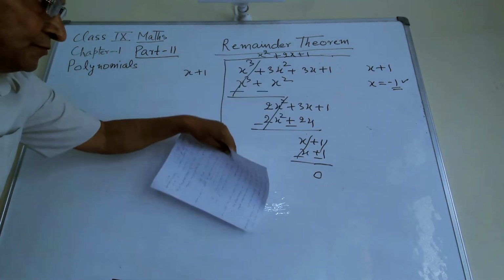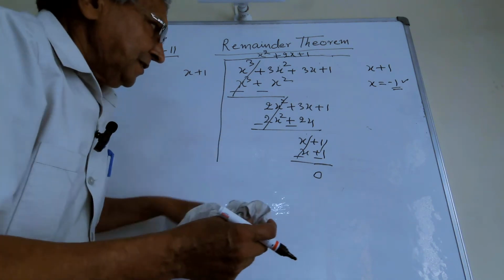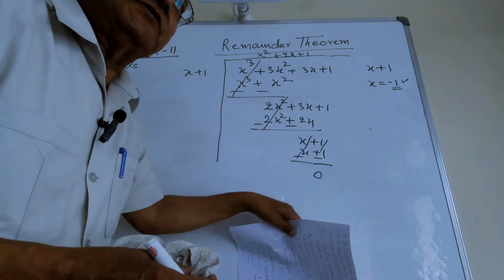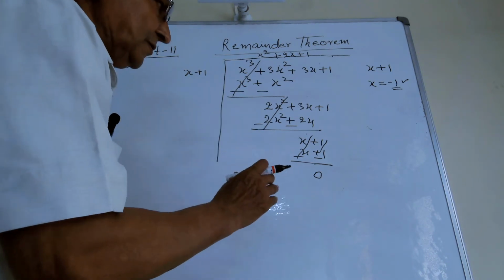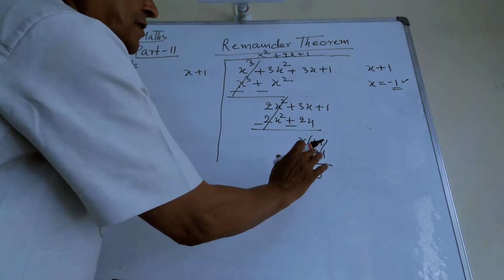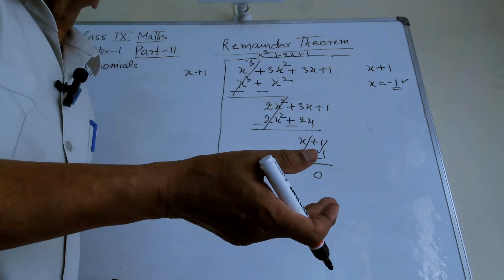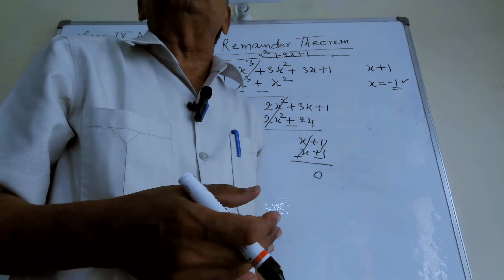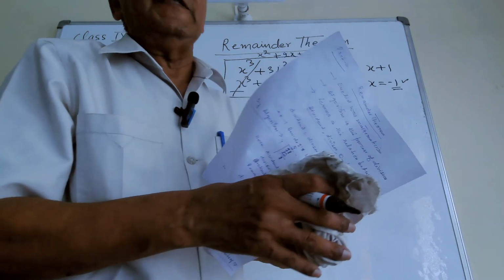By remainder theorem, you also have shown the remainder was 0 in this example. So by these two methods, by remainder theorem or by this long division method, the remainder is 0. And quotient is the same. Dividend and divisor are also the same. But this is a long method, and the remainder theorem method is a very short method to find out the remainder of the division of two numbers.